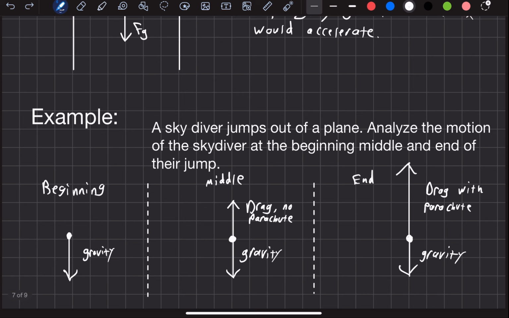Looking at another example, let's say we have a skydiver who jumps out of a plane. We're going to analyze the motion of the skydiver at the beginning, middle, and end of their jump. So when they just jump, and we're going to ignore the fact that they might be moving horizontally, because remember, the two perpendicular directions, we can consider them separately. We can consider them independent of one another, because they are.